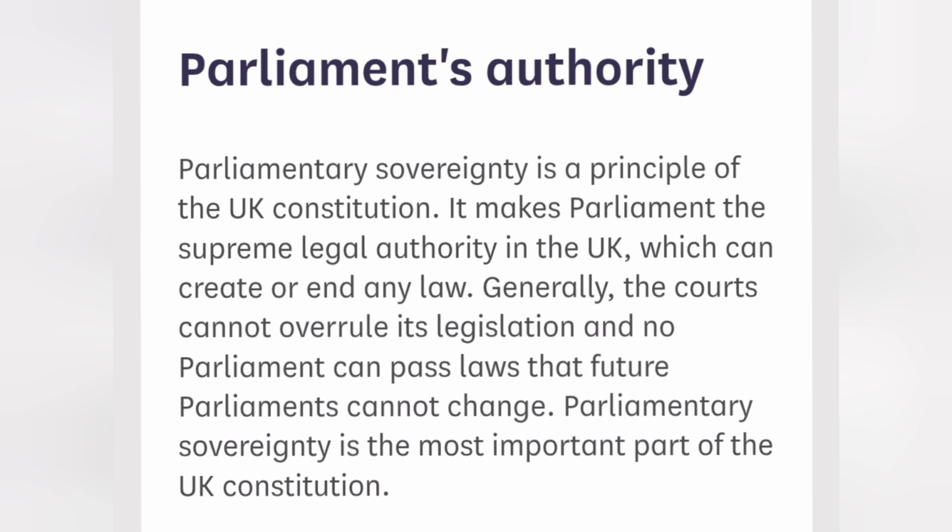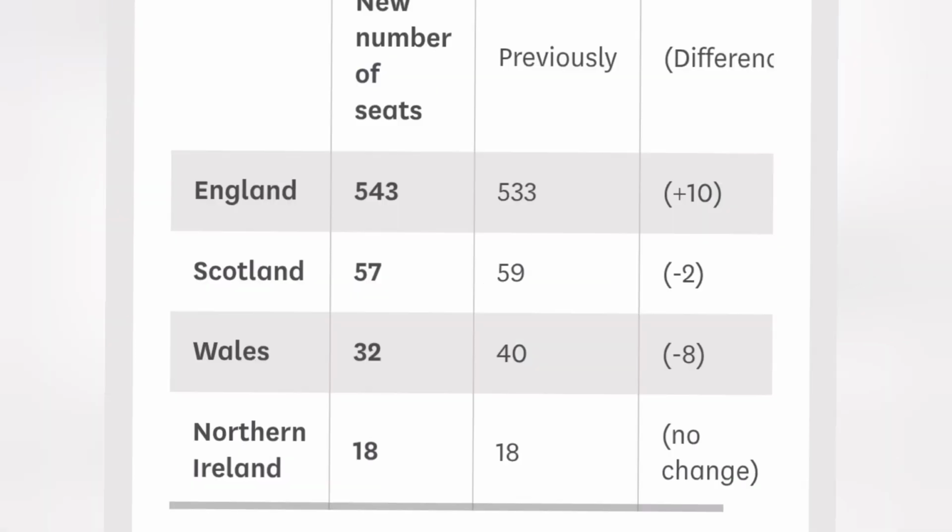Now, the other problem is that the House of Commons, the Prime Minister in England, the ultimate authority, the Prime Minister of the entire United Kingdom, there's only one, that House of Commons, that government, that Parliament in the UK. They can create or end any law in the entire UK.